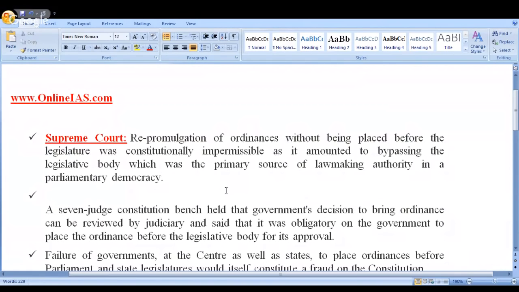In India, law-making authority lies with the legislatures. At the central level, the legislature is called the parliament. At the state level, the legislatures are called state legislatures. Am I clear? And if you want to repromulgate the ordinances without placing them before the parliament, without placing them before the state legislature, that is constitutionally impermissible. Right? Next.